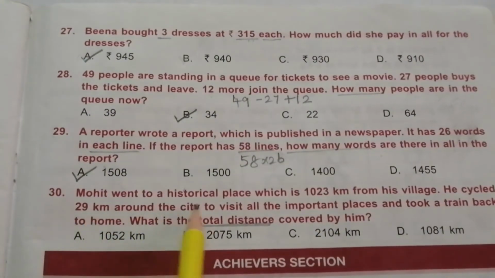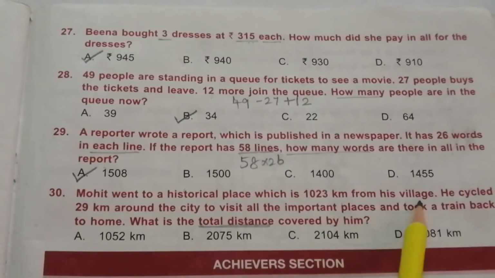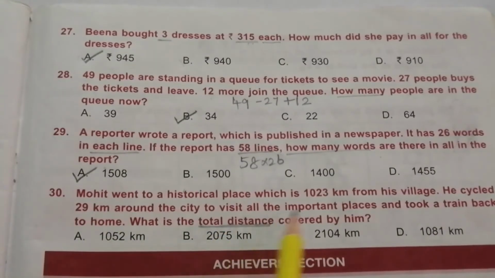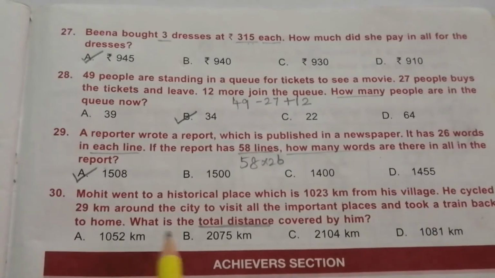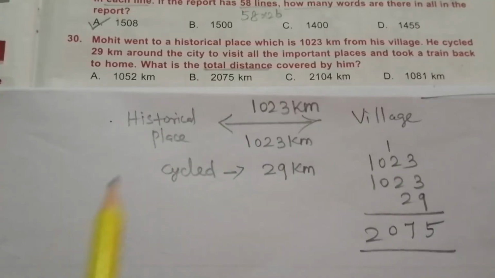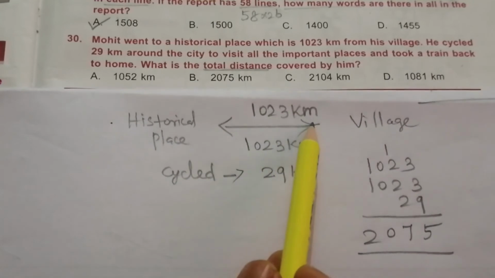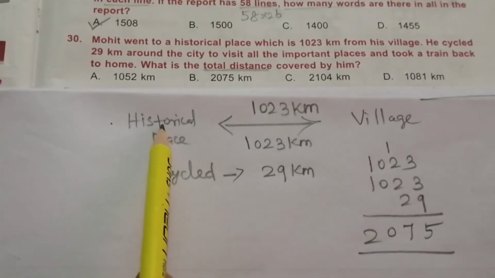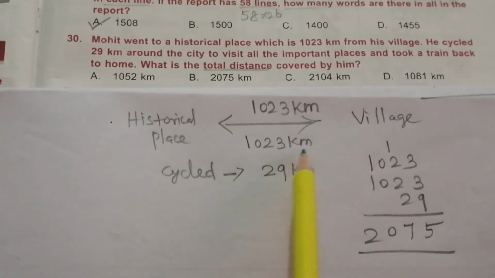30. Mohit went to a historical place which is 1023 km from his village. He cycled 29 km around the city to visit all the important places and took a train back to home. What is the total distance covered by him? In this problem, Mohit traveled 1023 km from his village to historical places and he returned back by traveling 1023 kilometers.